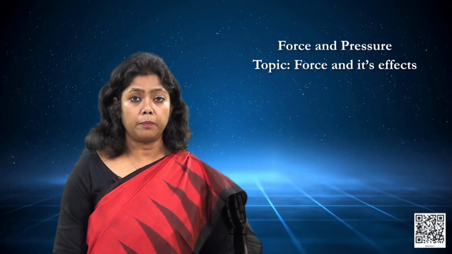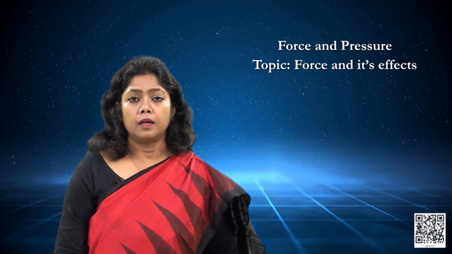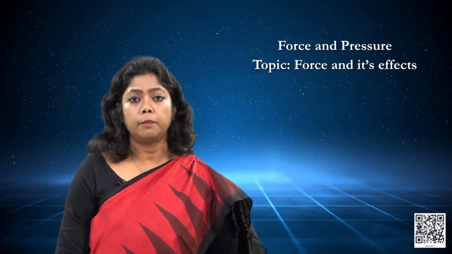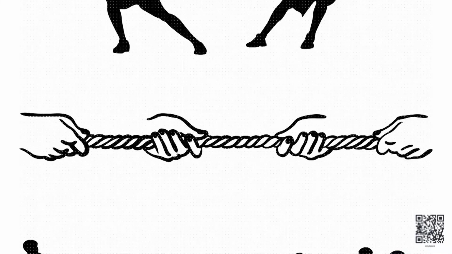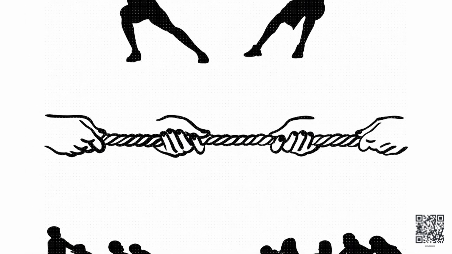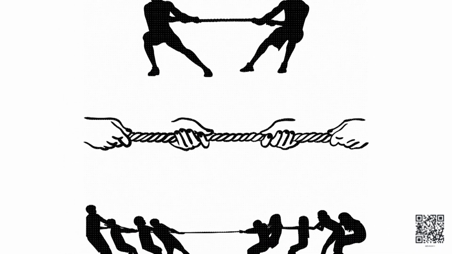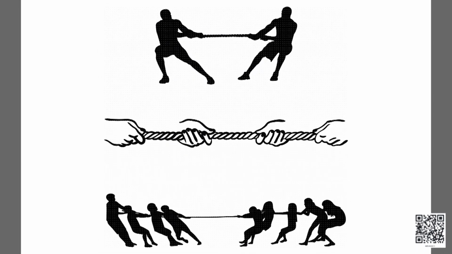In our previous examples, both the forces were acting in the same direction. What will happen if the forces are not in the same direction, but are acting in different, or let us say opposite, directions? To understand this, let us take another small example. We shall consider the tug of war situation. Who will win this tug of war? Yes, you are right. Definitely the side that pulls with a bigger or greater force.